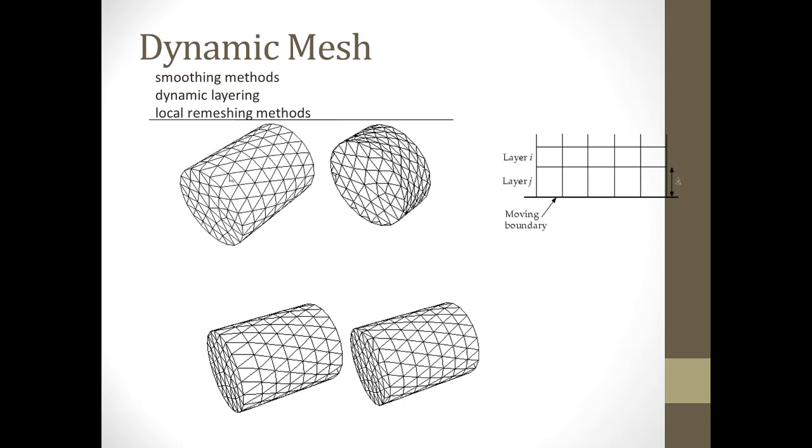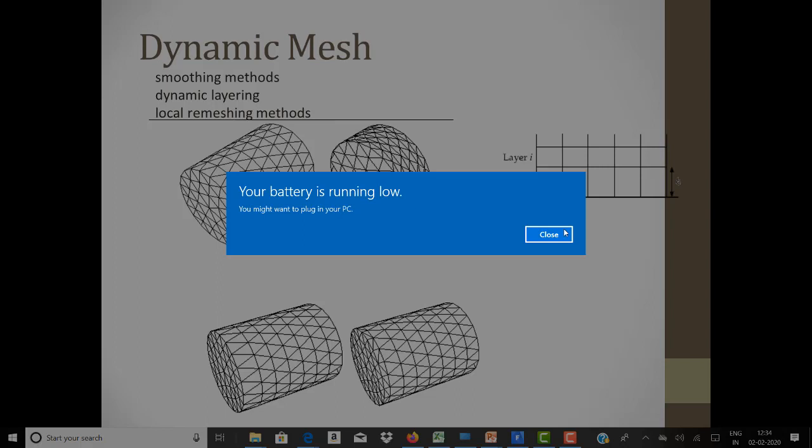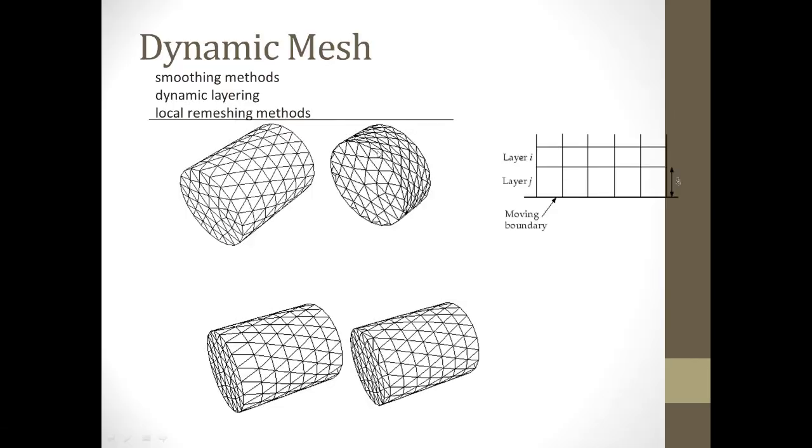So here the mesh is getting deformed, right? When the mesh is getting deformed, the skewness, aspect ratio or orthogonal quality gets worse, or the mesh deteriorates.